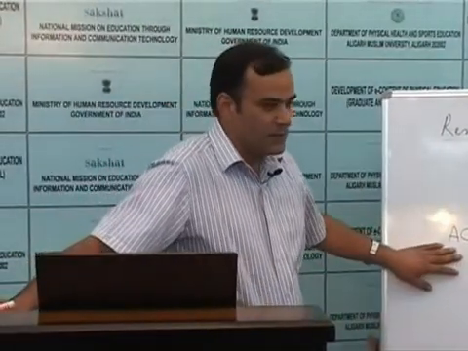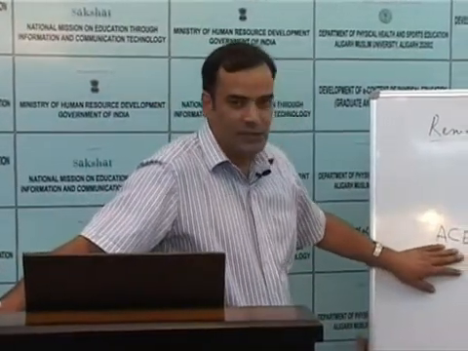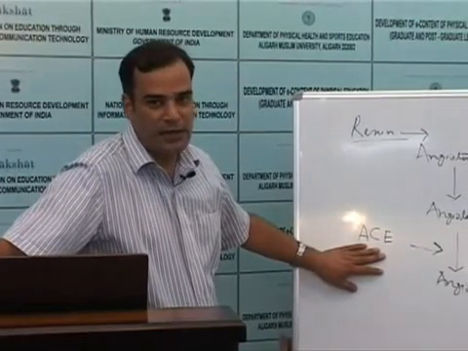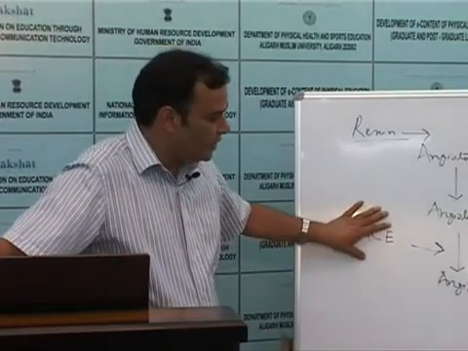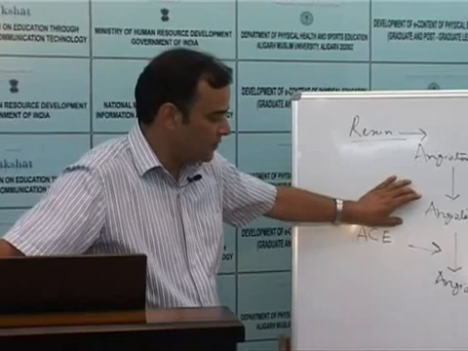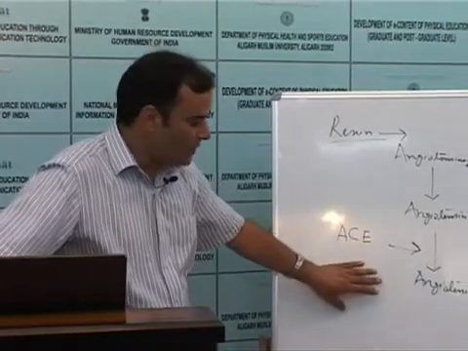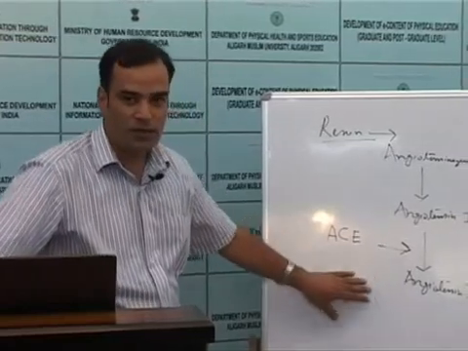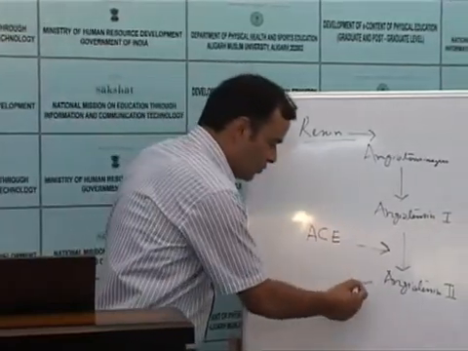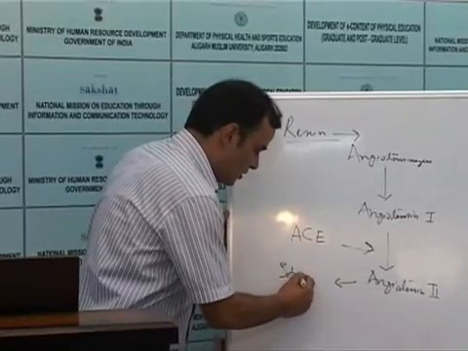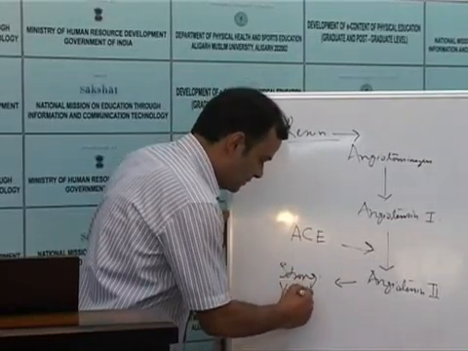This angiotensin converting enzyme is produced mainly by the lungs, and major conversion of this angiotensin 1 takes place in the lungs. Once this angiotensin 2 is formed, it is a strong vasoconstrictor.